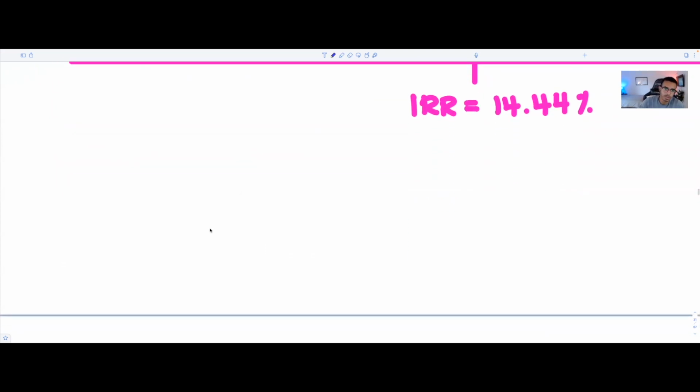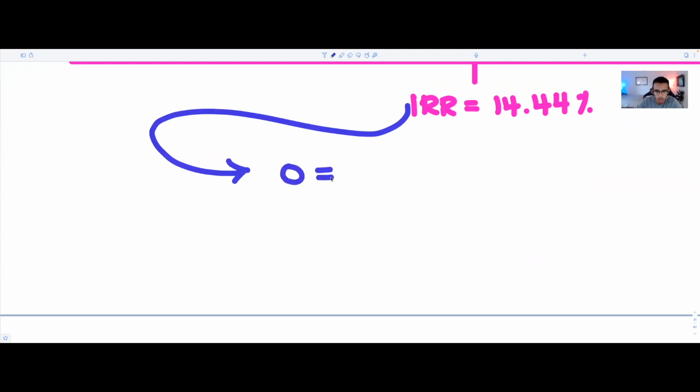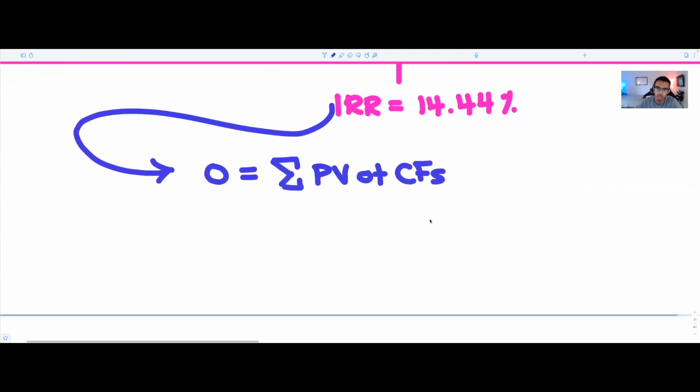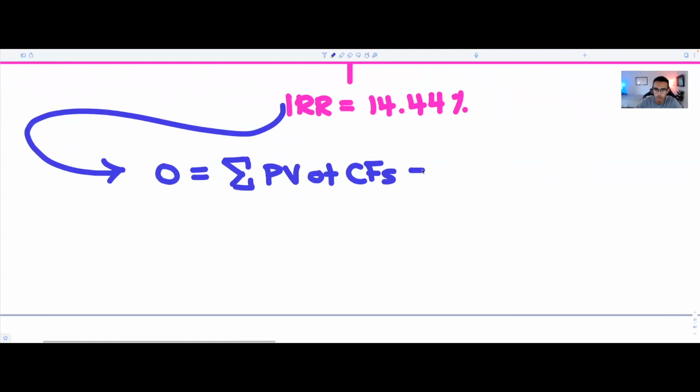So we know that we could write this perhaps a little bit cuter like this. So we could say that, well, I'll zoom in like this. This is the point at which 0 is equal to the sum of the present value of your cash flows minus CF0.